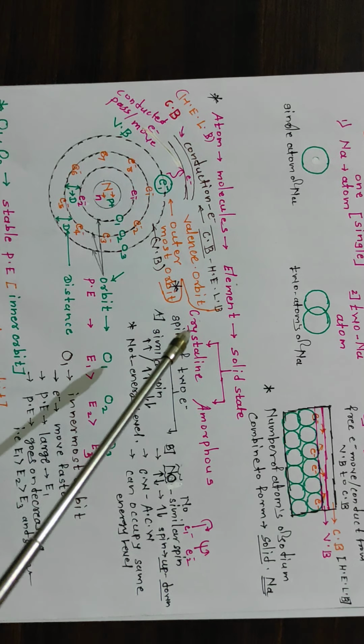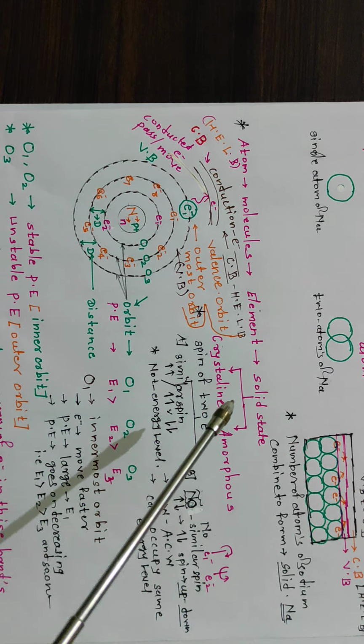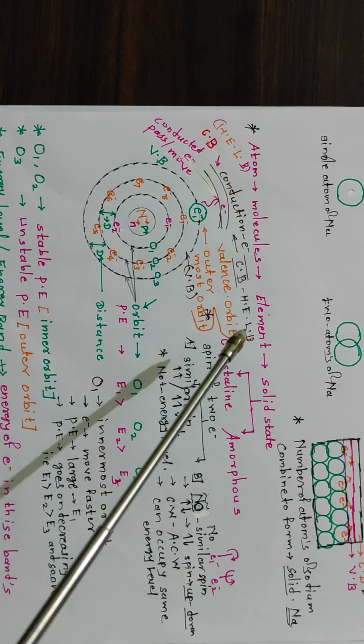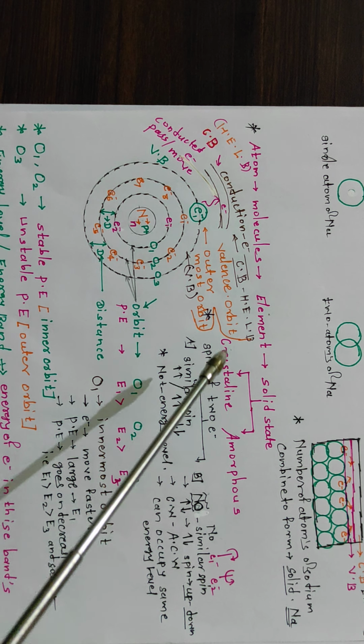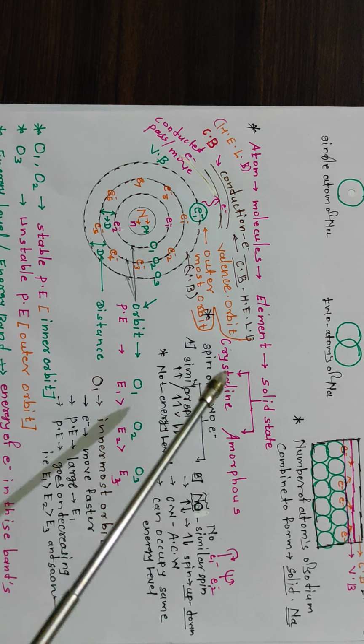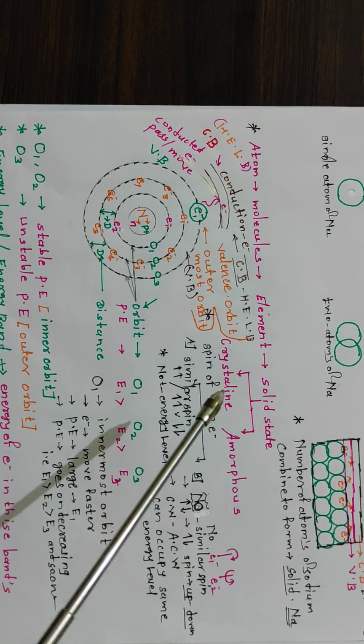So atoms combine to form molecules, and molecules form elements, and elements form solids, and solids can be in a state like crystalline or amorphous.